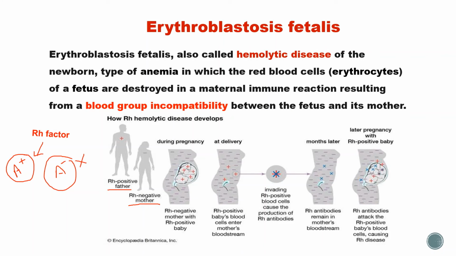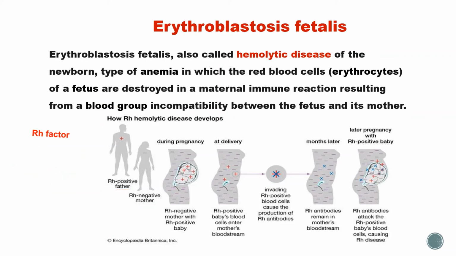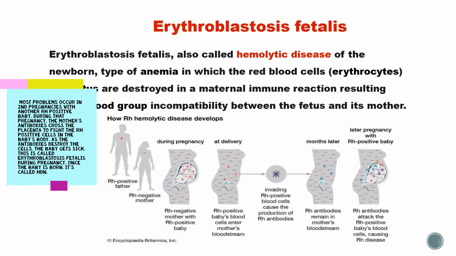During the second pregnancy, the baby is also Rh positive. Now, inside the mother, Rh antibodies are present. These Rh antibodies from the mother will cross the placenta and lyse fetal RBCs, which will cause anemia, hypoalbuminemia, sometimes heart failure, or even death of the fetus.